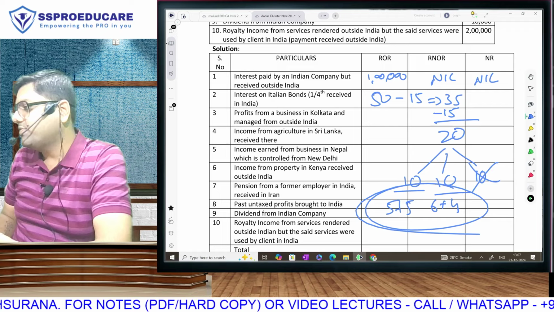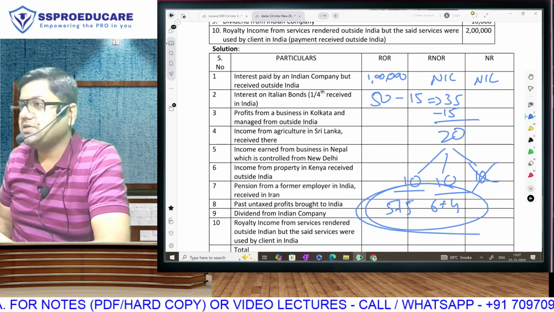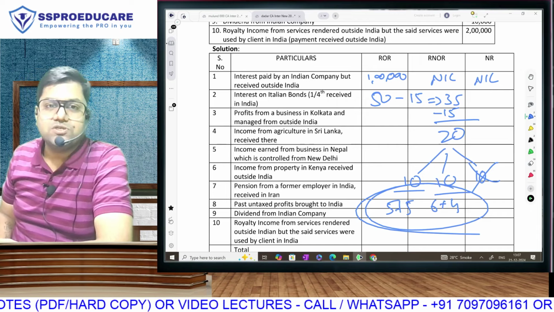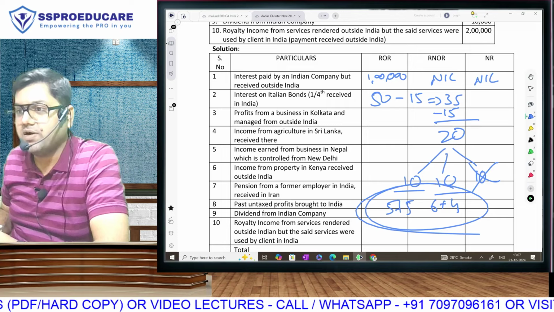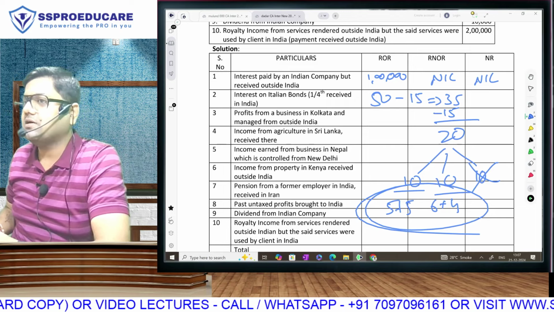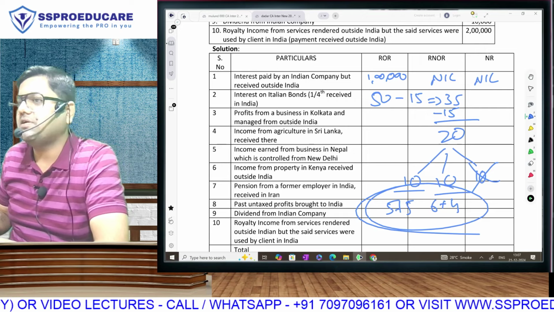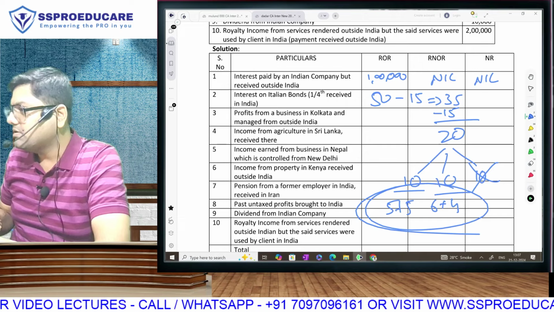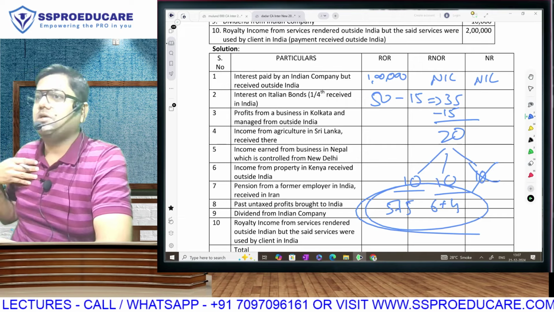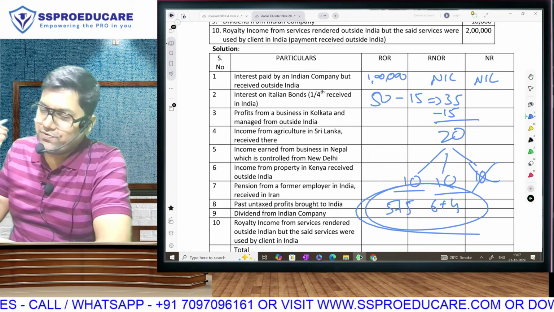So 50 out of 50? Let us keep reasonable expectations that are achievable and possible. I am not saying that 50 out of 50 is impossible, but you are not studying for 12th standard board exams. That was the time when you could get 100 out of 100 in maths and accounts, and this is chartered accountancy. All India rank 1 gets 70 to 75% aggregate. So let us keep our expectations reasonable.